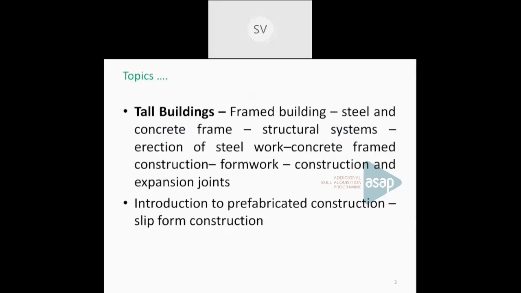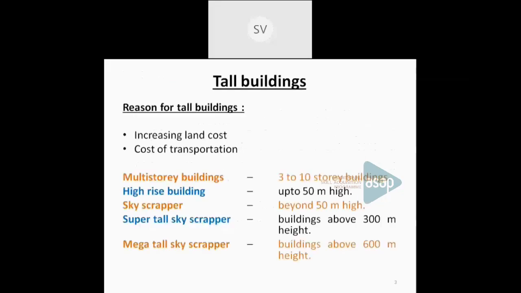Okay. So before we go into the details of a framed building, what do you mean by a tall building? We always see tall buildings, and we can say a tall building is a multi-story building, high-rise building, or a skyscraper. So how can you differentiate? Or before that, what is the main reason why we are going for tall buildings instead of moving parallelly?